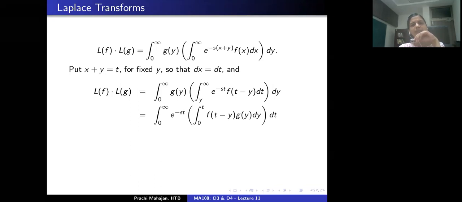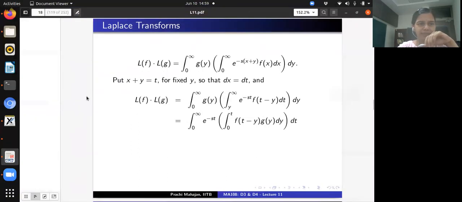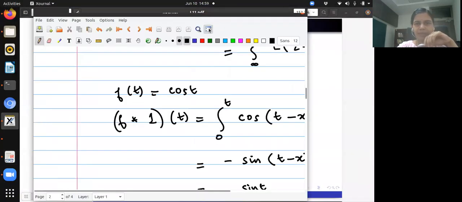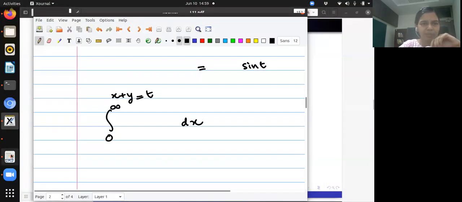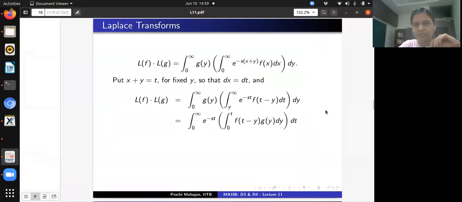Okay, and now what am I doing here? So this looks rather mysterious, right? So let me write this down, maybe it helps. So I had a certain integral, where x plus y was t, and the integral was with respect to the variable x, from x equal to 0 to x equal to infinity. What was the integral? Let me just borrow from the slide.